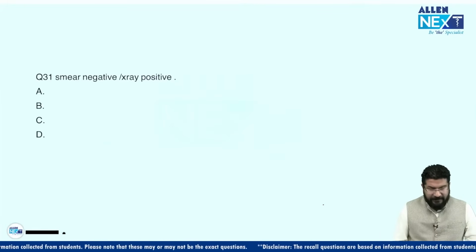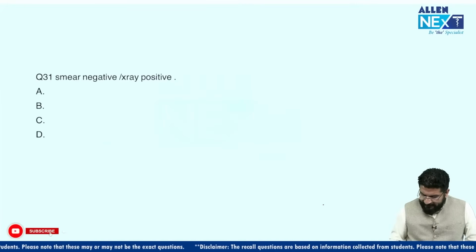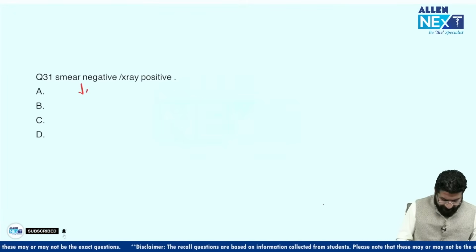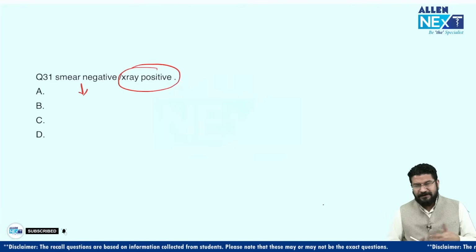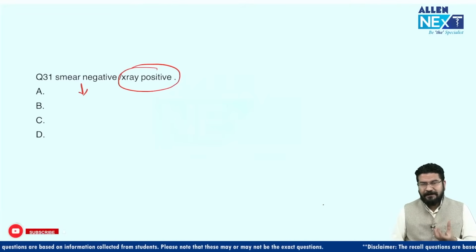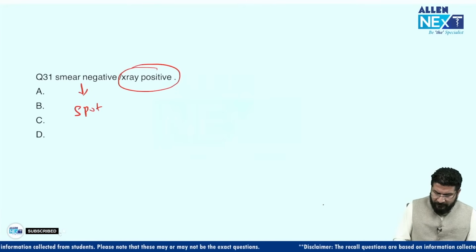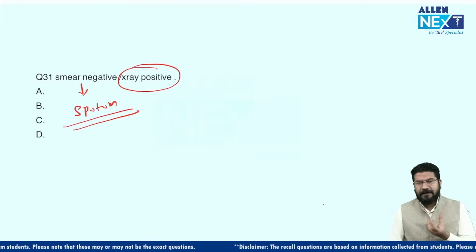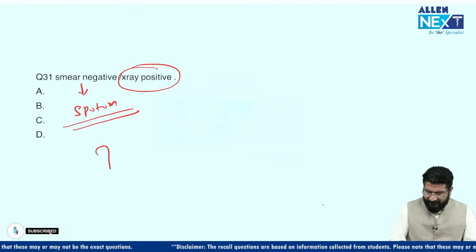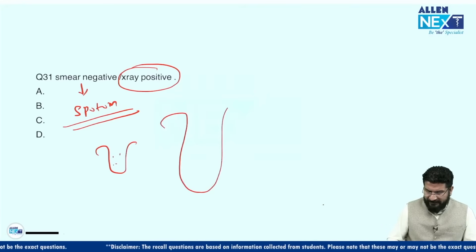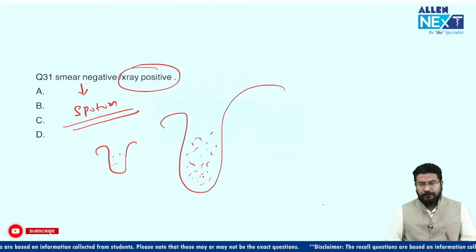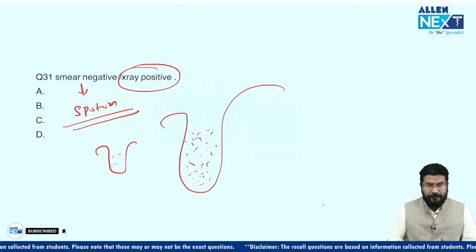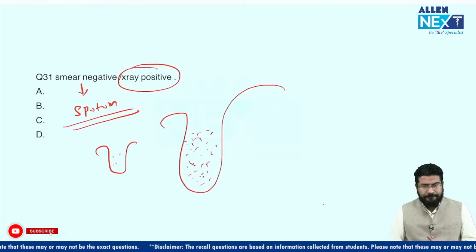Okay, then there was a question again, a clinical case was given. Smear negative. Smear negative means sputum for AFB is negative, but the X-ray is positive. Whenever you see this, what is the next step? Understand this, smear means the sample is coming from the sputum. Sometimes a TB patient can have a small cavity. If the cavity is small, it will have less sputum. If the cavity is big, it will have more sputum. The bigger the cavity, the more bacteria, so the test has a high chance of being positive. You need more bacteria for the test to be positive, and sometimes there is not enough sputum.